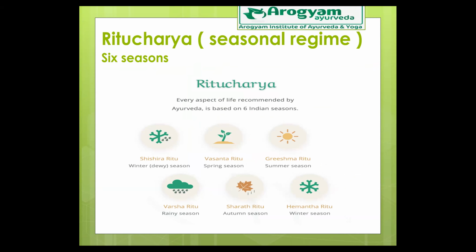Fall season bhi kehte hai ise, but we don't see that much of fall as we see in other countries in India. Okay. Then finally it is Hemant Ritu. You all are right. So present Ritu that is prevalent now, that is going on now is Hemant Ritu. Hemant Ritu is early winter. Okay. Yes. So these are the 6 seasons.